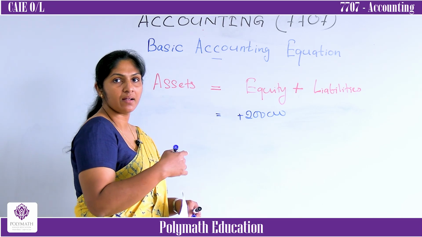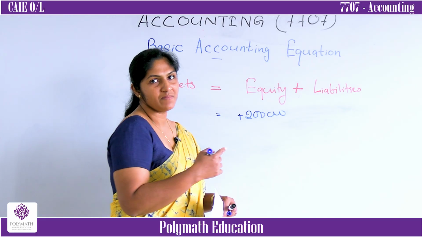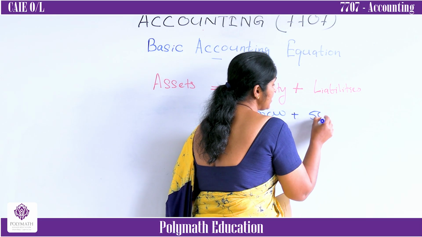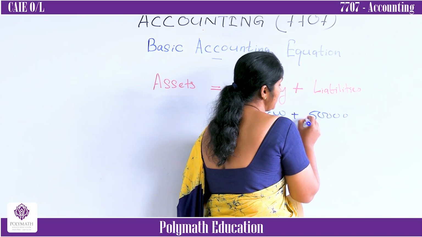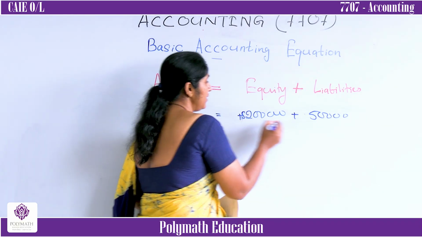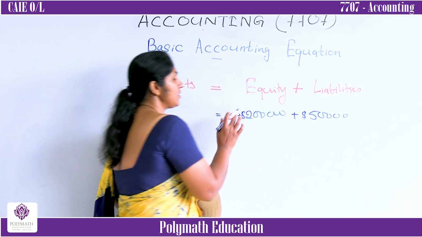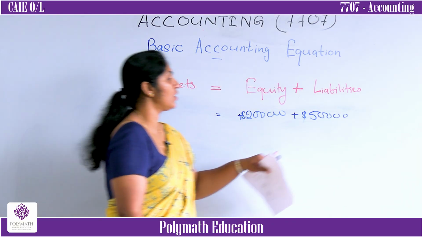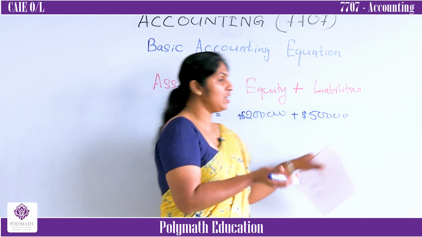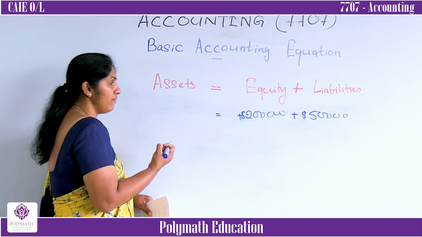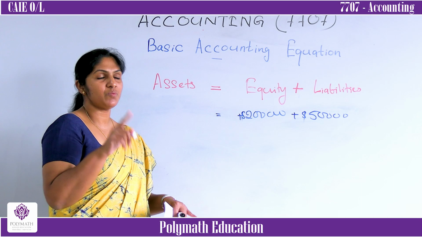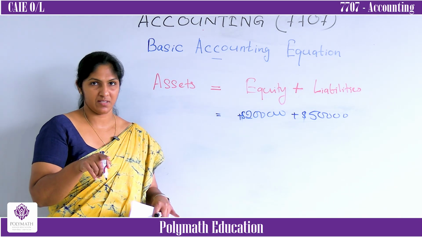What do you mean by bank loan? A bank loan is a financial obligation. This 50,000 should be repaid. You got 200,000 from the owner, and 50,000 from a third party, the bank loan. Then altogether how much do you have? Who are you? You are the business. According to the business entity concept, you always have to assume you are the business.